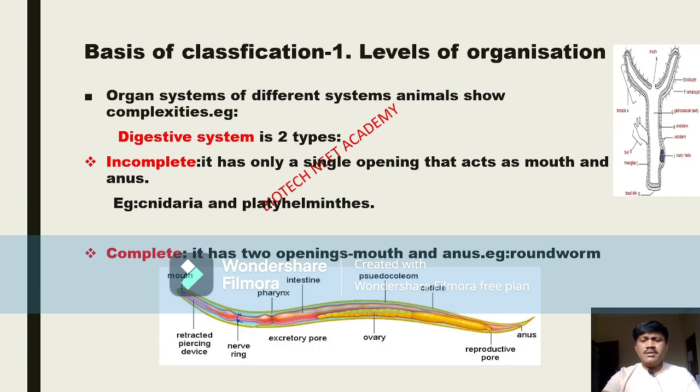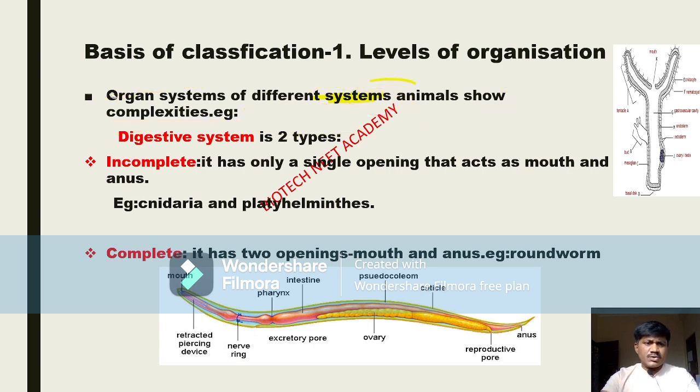Next, we are studying levels of organization as a basis of classification. Organ systems of different animals show complexities. A wrong word came here, this is not the system. Organ systems of different animals show complexities. One is the digestive system. So look at this system.